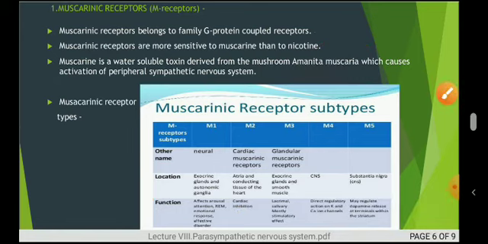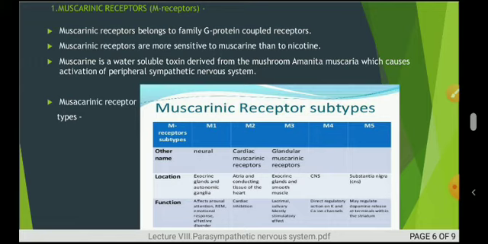M4 has direct regulatory actions on the potassium and calcium ion channels. And the last, M5, regulates the dopamine release. So these are the 5 types of the M receptors, or the muscarinic receptors, with their location, function and other name.